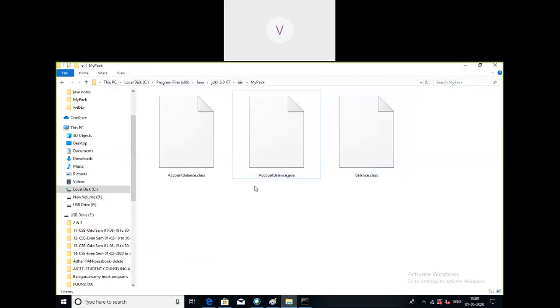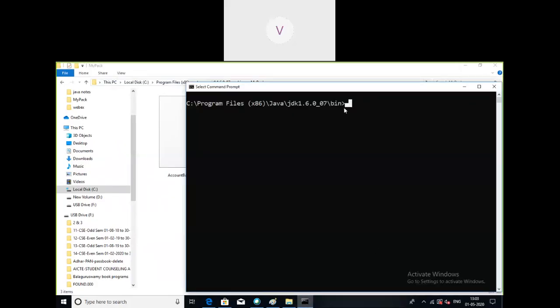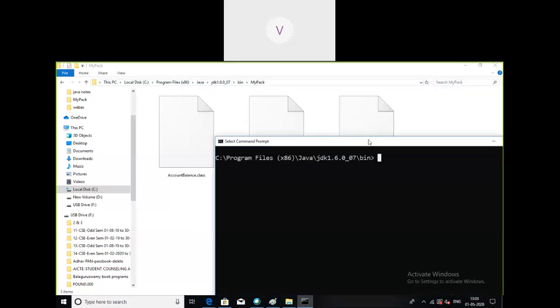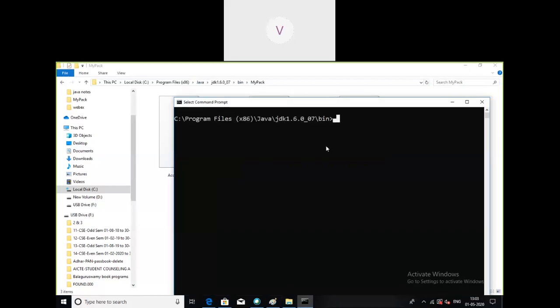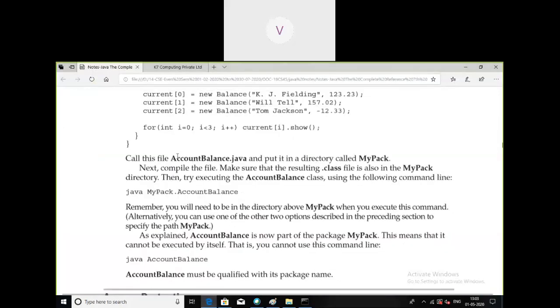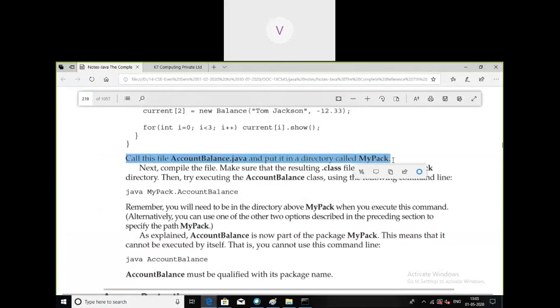Right, AccountBalance. Now the command prompt is in the bin folder. Now I'll come to the source file. Call this file AccountFile.java and store it in a directory called mypack. We have to manually store it, and we have done it. Store it in a folder called mypack.